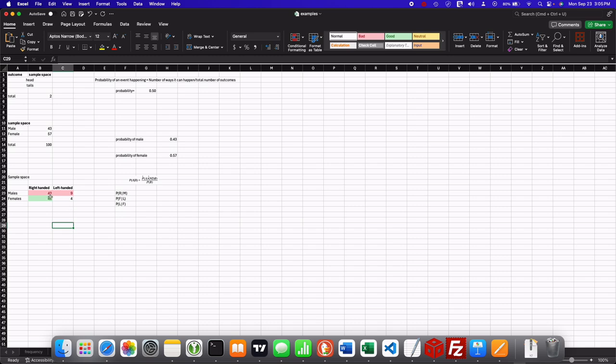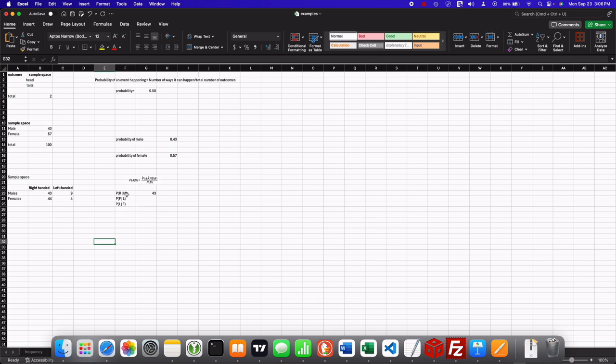So if you see what is the intersection between this, that is a male, and this, that is right-handed. The intersection is this cell right here, right? This is the intersection, and this is the probability of A and B. So I'm going to go ahead and put that A and B, 43. And then I'm going to put this back to normal. And then what is the probability of B?